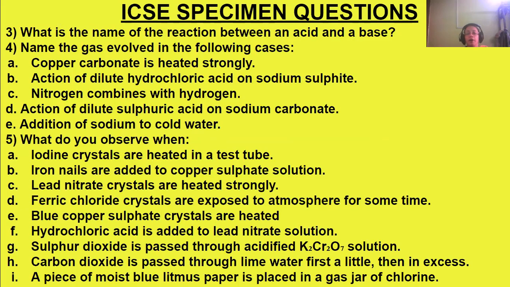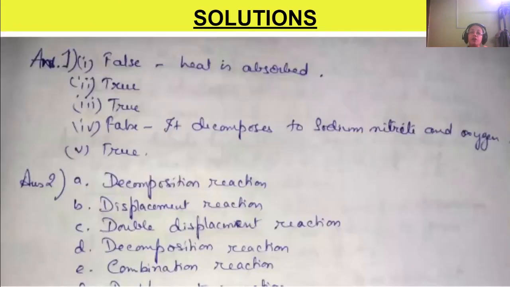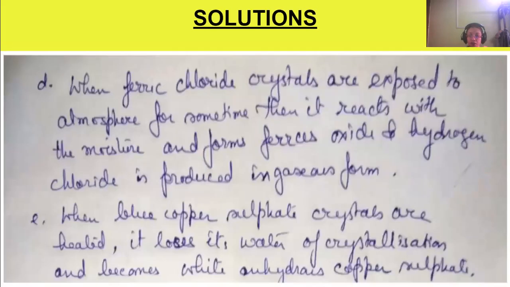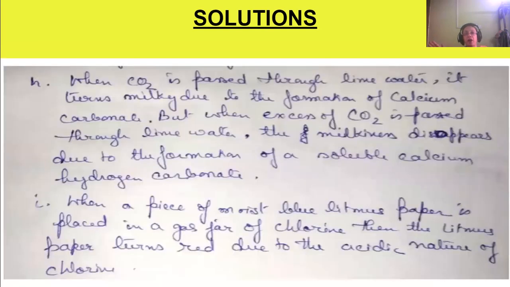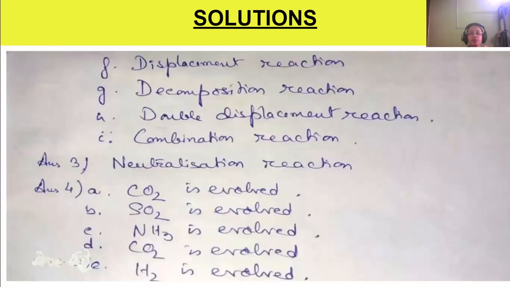Next is carbon dioxide is passed through lime water, first a little and then in excess. So what happens when a little carbon dioxide is passed through lime water? It will turn the lime water milky. But when carbon dioxide is passed in excess, that milkiness will disappear due to the formation of the soluble calcium hydrogen carbonate, calcium bicarbonate, when excess carbon dioxide is passed through the lime water.